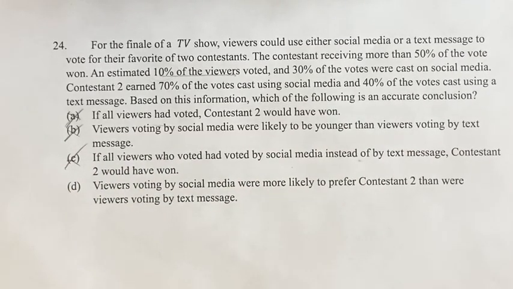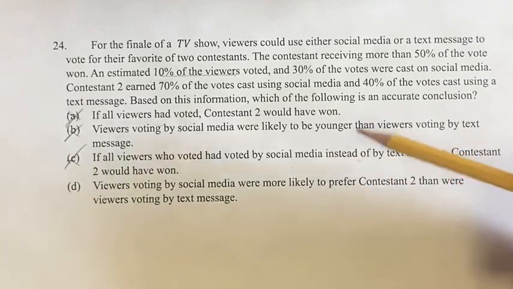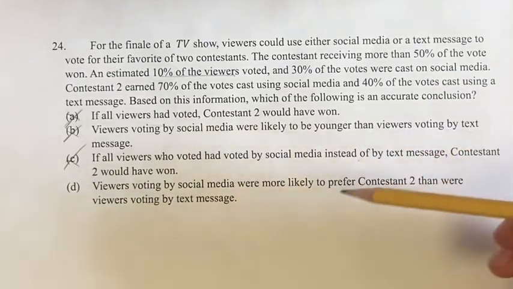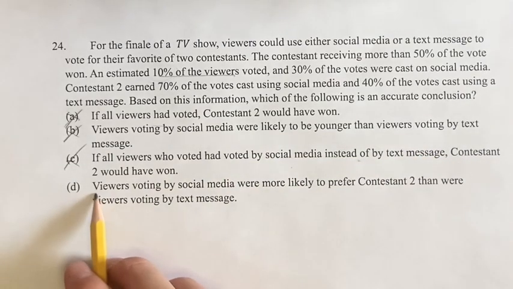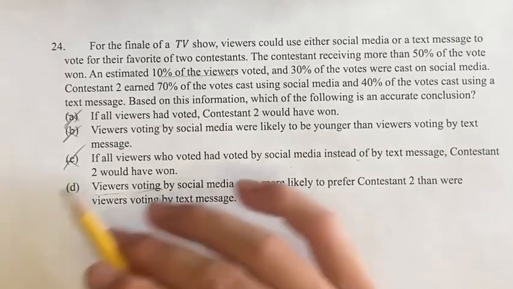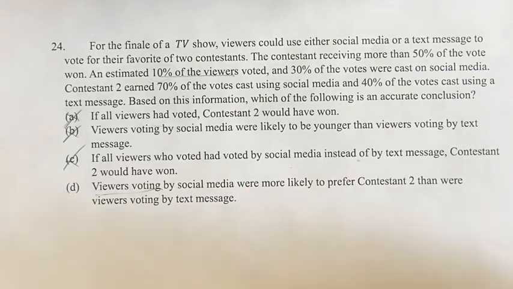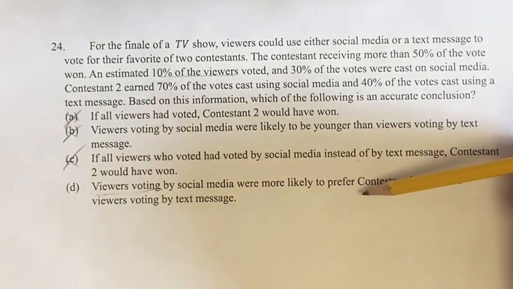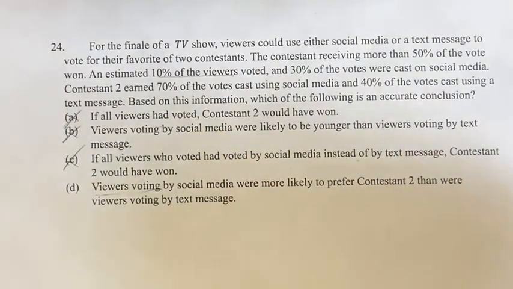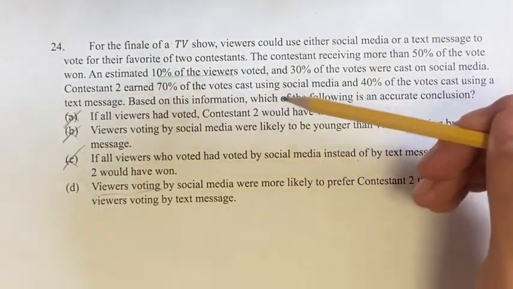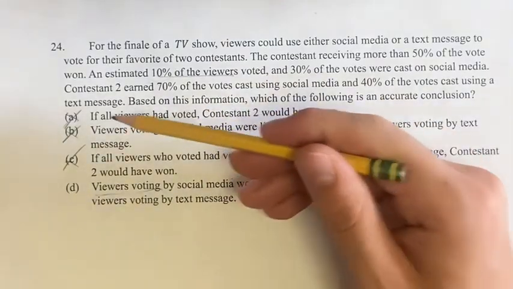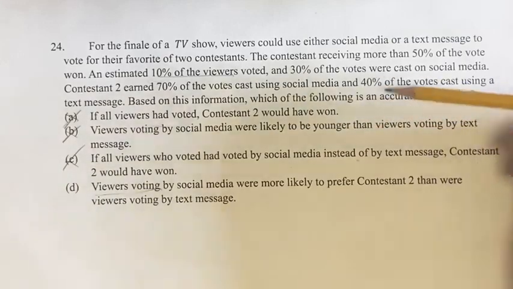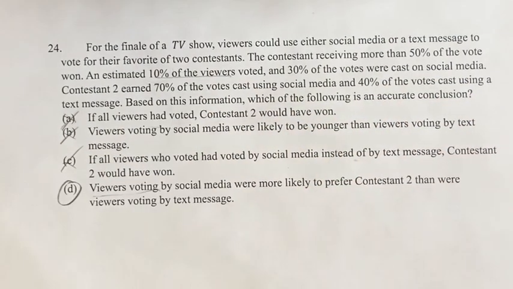And finally, D, viewers voting by social media were more likely to prefer contestant 2 than were viewers voting by text message. And this is a conclusion we can make because we're talking about just the people who are voting. Right? We're not talking about the overall population. So they were, by social media, more likely to prefer contestant 2 than by text message, and we do see this is the case. 70% of the votes cast by social media went to contestant 2, so 70% were in favor of them, and 40% by text message, so that was less popular. So D is going to be your final answer.